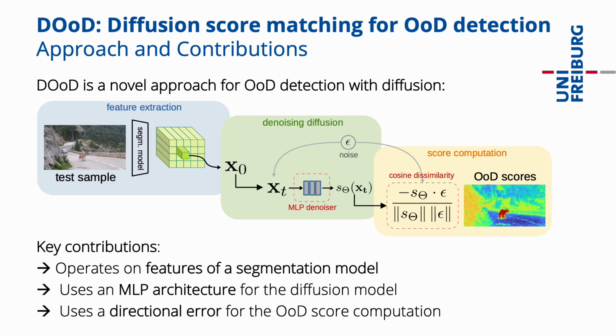DUDE builds on the connection between diffusion models and score matching to compute OOD scores at inference time. For this, as shown in the figure at the transition from the green to the yellow block, it first perturbs the input x0 with noise epsilon to obtain xt. It then estimates the score s theta, the gradient of the inlier log density, with the diffusion model. Finally, it computes OOD scores as the directional error, or in other words, the cosine dissimilarity between the perturbation epsilon and the estimated score s theta.